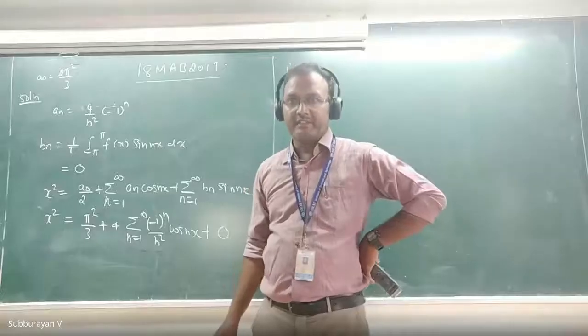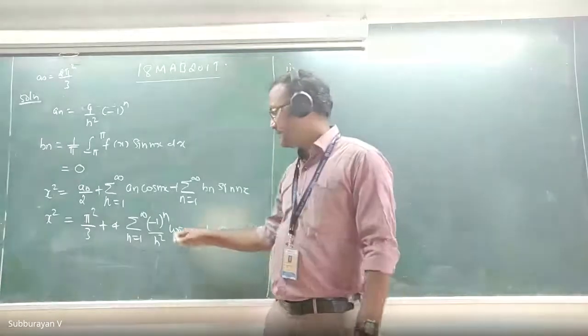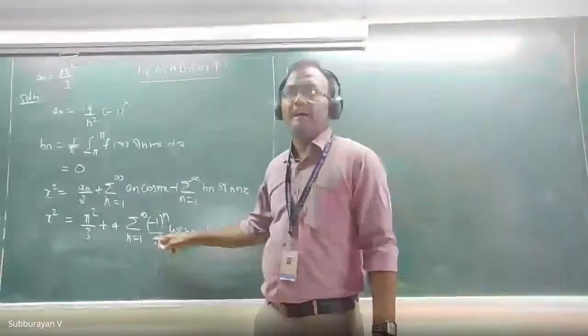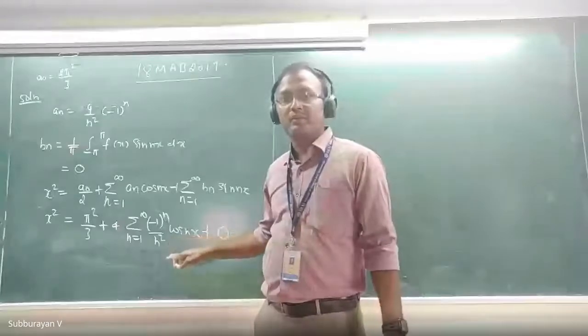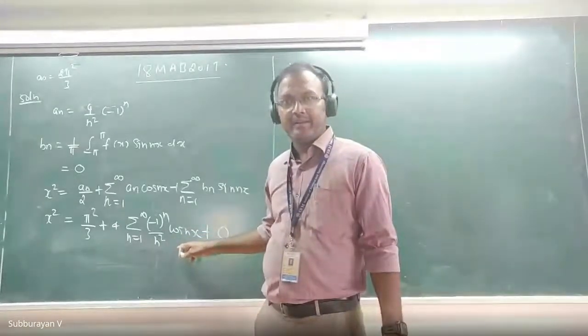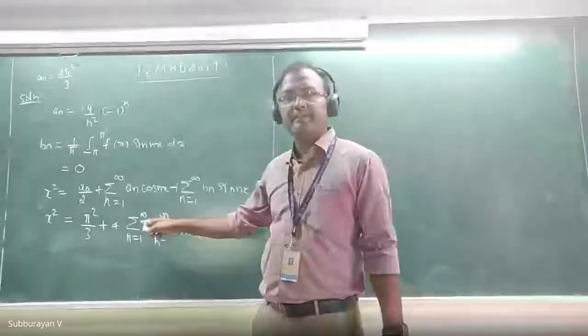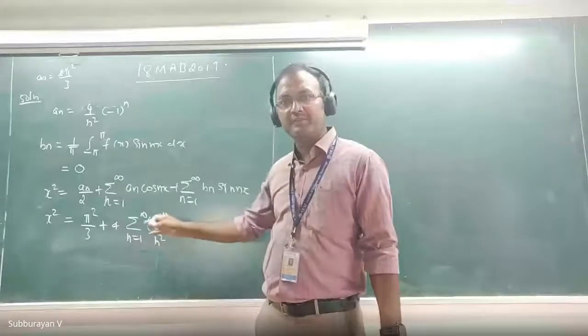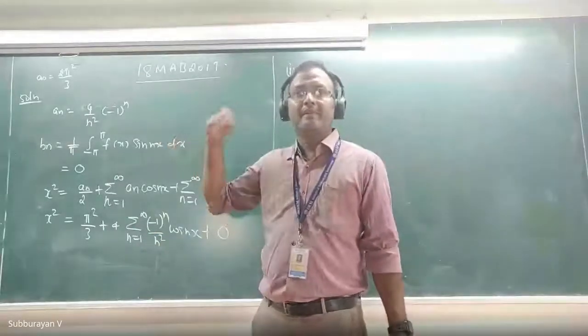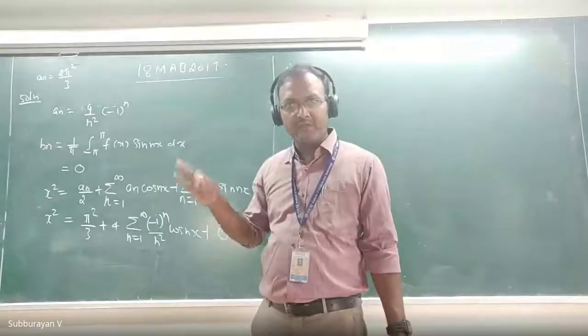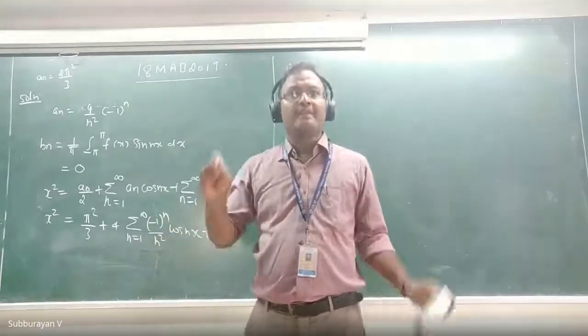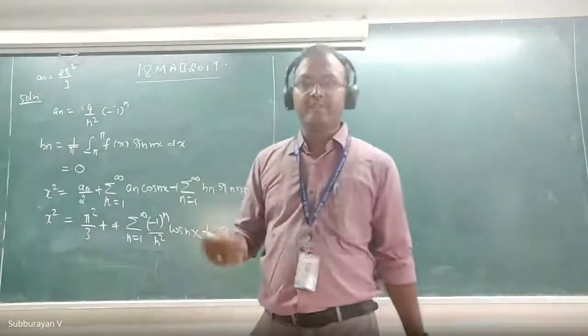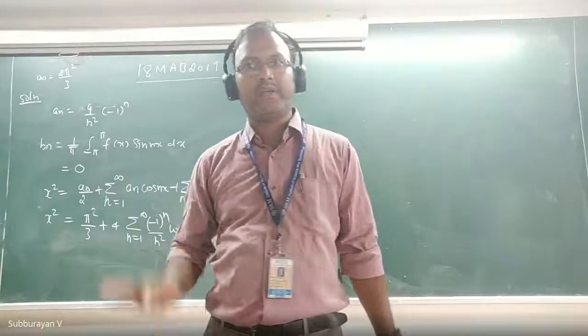So cos x, pi. X equal to pi. If I substitute x equal to pi, what will happen? This is cos n pi. Cos n pi is minus 1 whole to the power n. Already we have minus 1 raised to the power n, therefore this becomes minus 1 power 2n. Therefore, this gives always positive terms. So x equal to pi is a correct one.